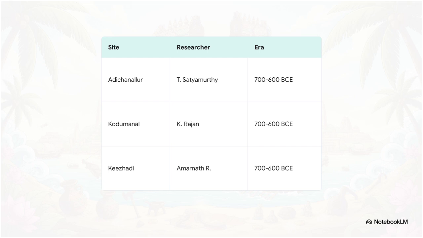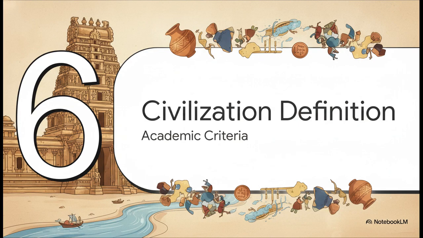Now, in archaeology, the historical period of a region is strictly defined by the presence of a decipherable script. And for South India, the earliest readable Brahmi scripts found etched on pottery at these exact sites perfectly align with the 700 to 600 BCE timeline. We are quite literally looking at the hard carbon-dated dawn of southern Indian history. Finally, Section 6, Defining a Civilization.